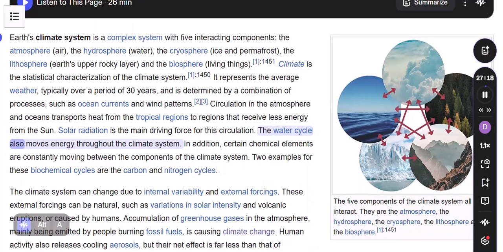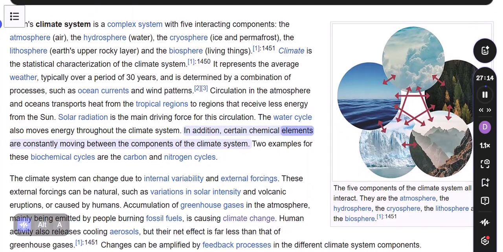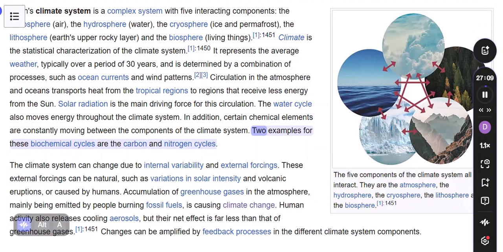The water cycle also moves energy throughout the climate system. In addition, certain chemical elements are constantly moving between the components of the climate system. Two examples of these biochemical cycles are the carbon and nitrogen cycles.